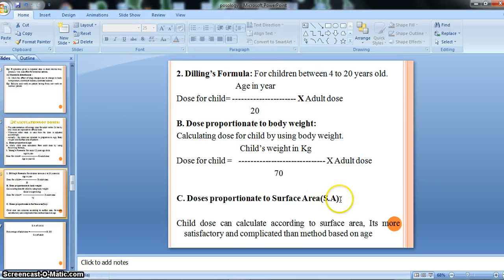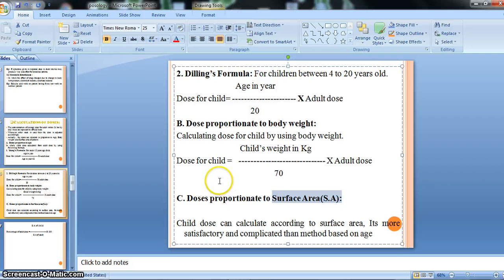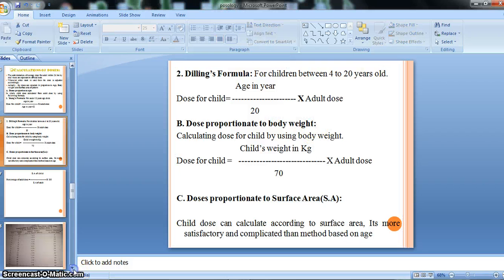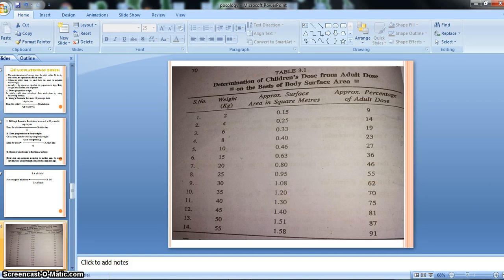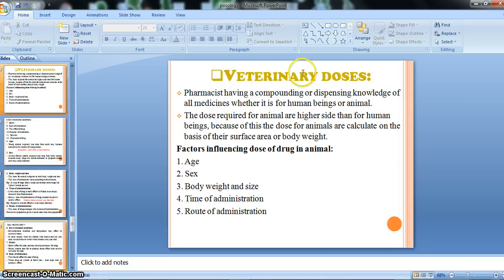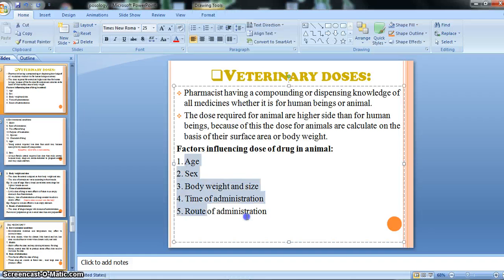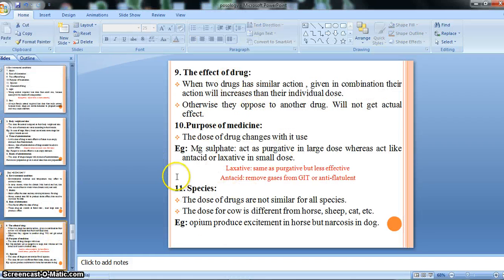Then on the basis of surface area we can calculate the child dose from the adult dose by using this kind of factor, right? This is the table, and these are the veterinary doses, the factors that affect the veterinary doses, right?